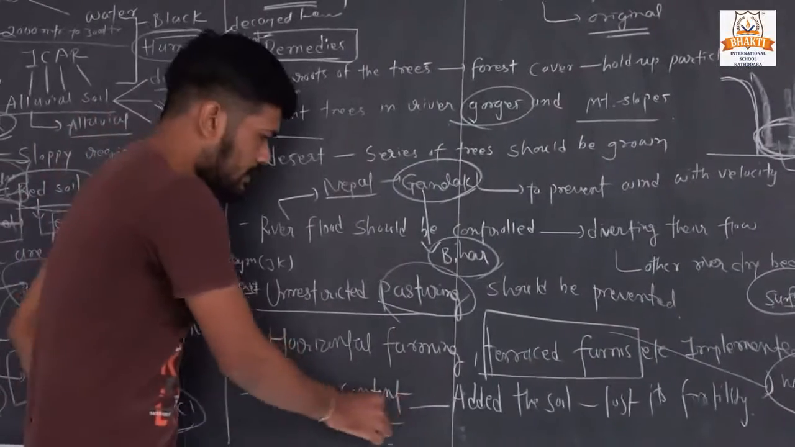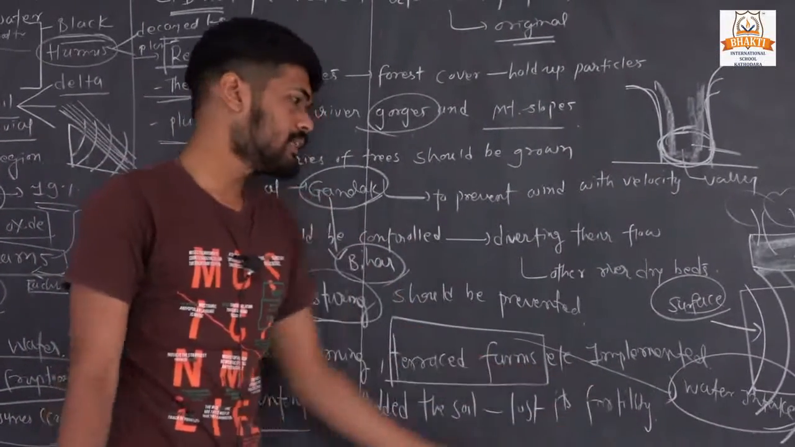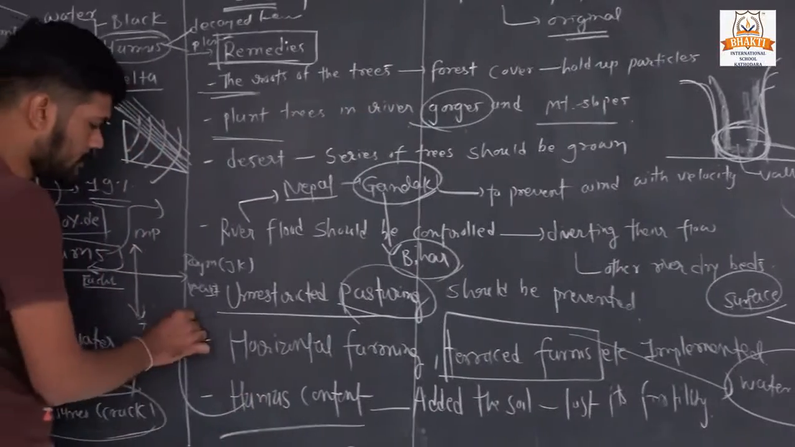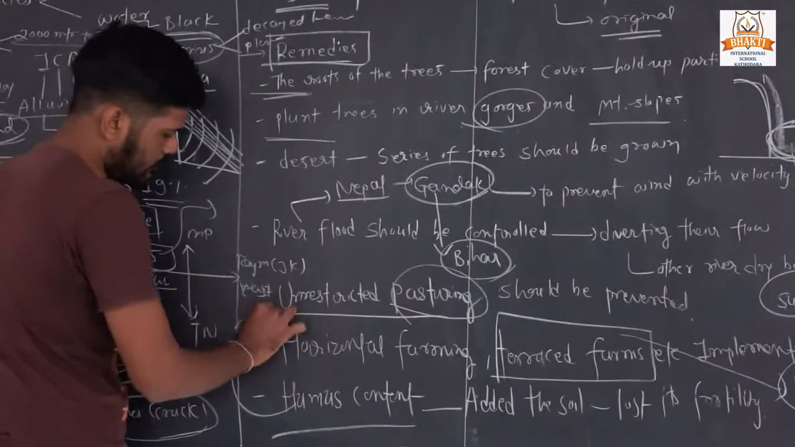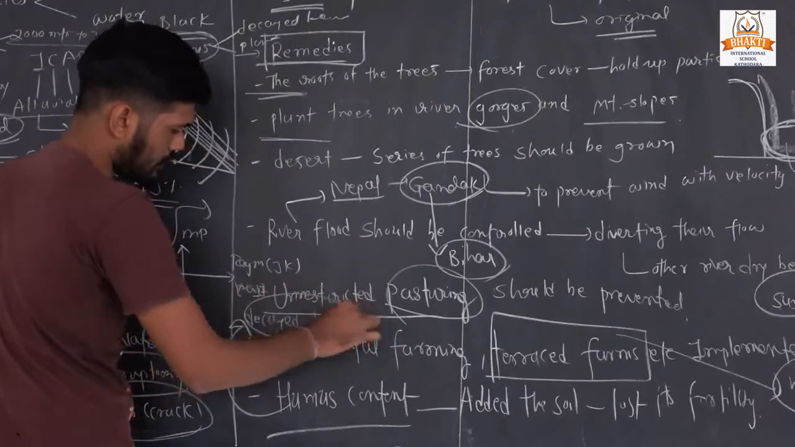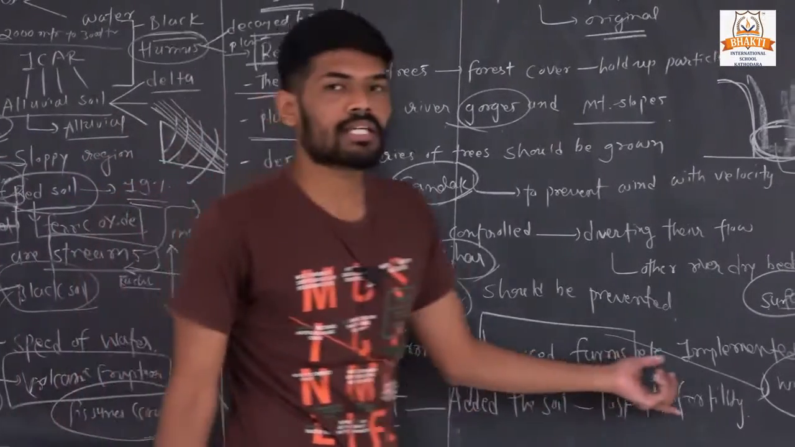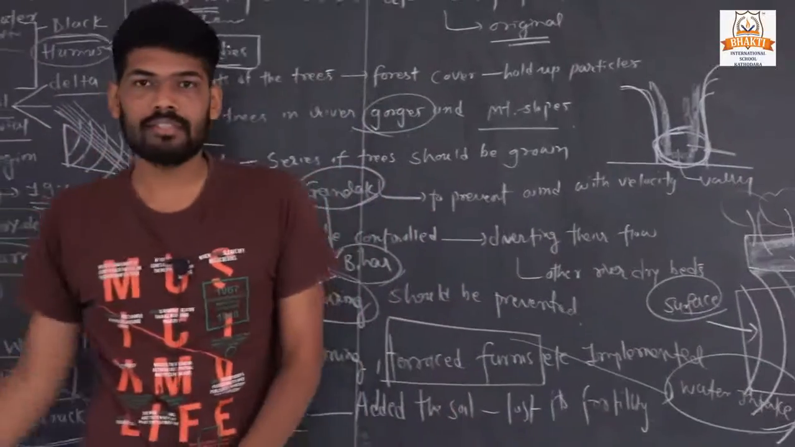Last, humus content should be added to the soil which has lost its fertility. Once again, what is humus? Humus includes decayed leaves and plant material of the tree. Okay, so this is the end of chapter number 8, which is natural resources.